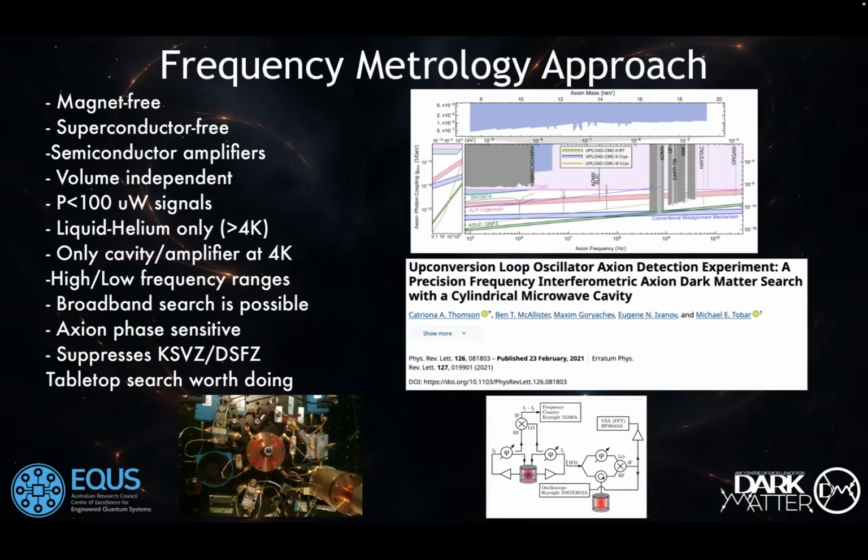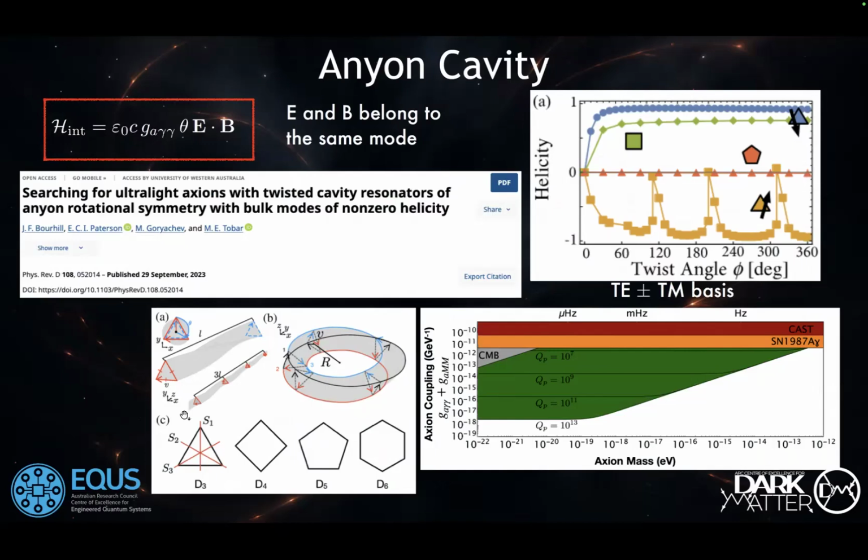if we are looking for low mass axions. What we realized later is that E and B don't need to belong to different microwave modes. They can belong to the same mode. So with this in mind, we designed a cavity which has this property of non-zero E dot B, and in optics, this is called helicity. A mode which possesses this property over some volume would be helical.